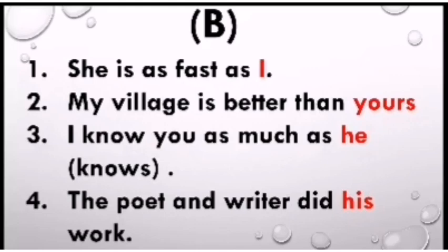All right, answers together. So this is the right way to write them. Now correct sentences. She is as fast as I. My village is better than yours. I know you as much as he, because the complete sense is as much as he knows, but we don't write knows there. The poet and writer did his work, and you know that if the is used with writer, then it will be their. So we are correcting pronouns, so we will be correcting our pronoun part here.